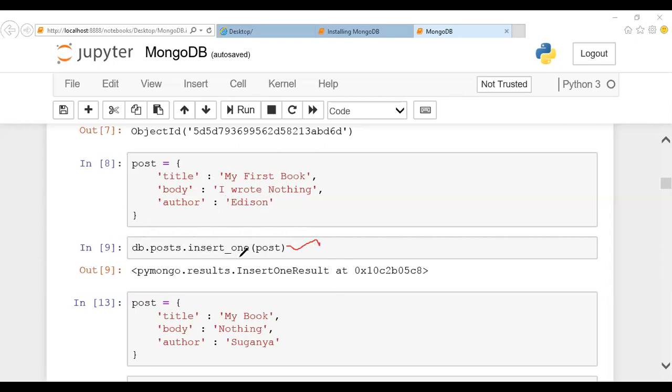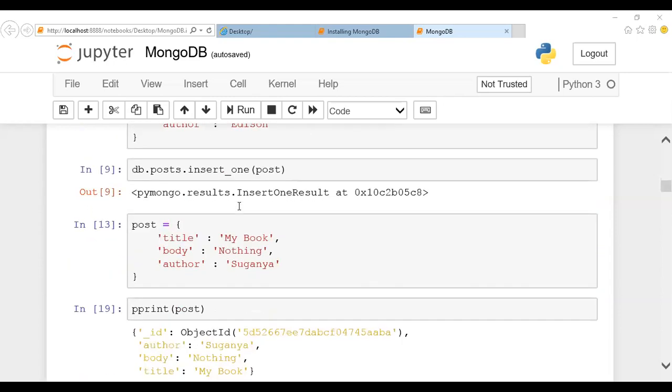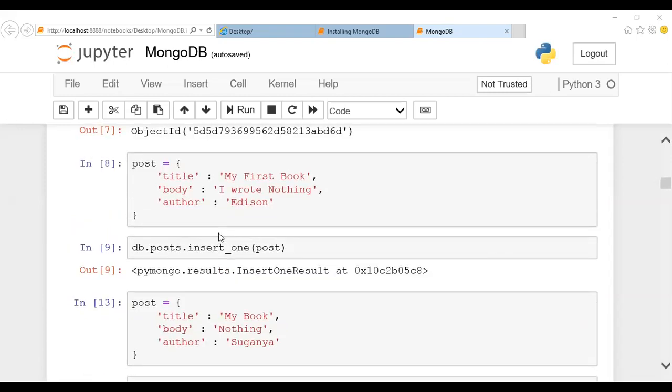db.post.insert_one. So what happens? This one record will be inserted. Just a minute. Okay. Guys, till this, are you clear? Are you clear how to create a database, how to establish a connection, how to create a table inside it, and how to insert one specific record? Shall I proceed to the next one?